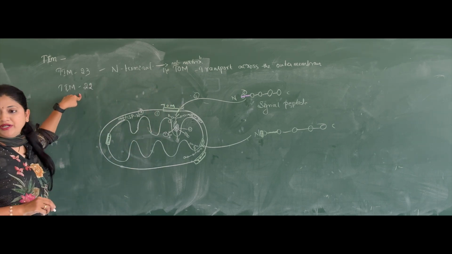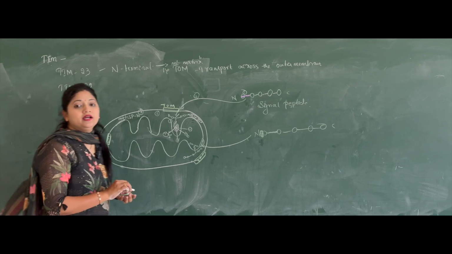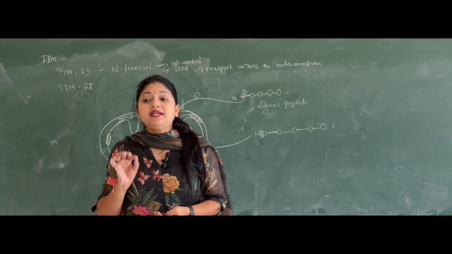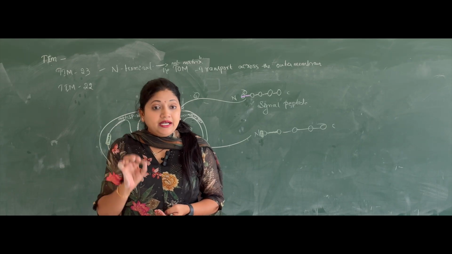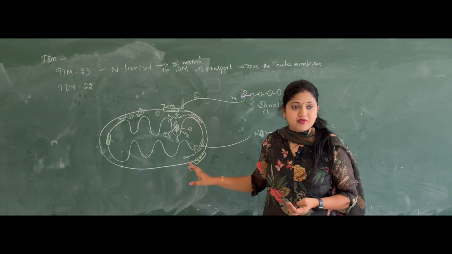Then the TIM22. So this will recognize the multipass proteins. Multipass proteins, they can enter the mitochondria from any end.